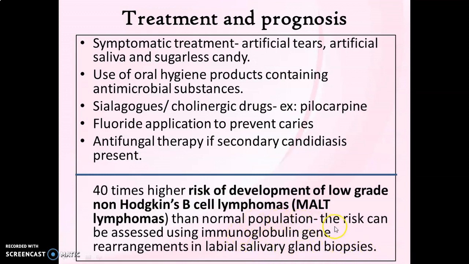This can thus be used as an important marker to know the risk of development of lymphoma in Sjogren syndrome patients. So that's all about Sjogren syndrome.